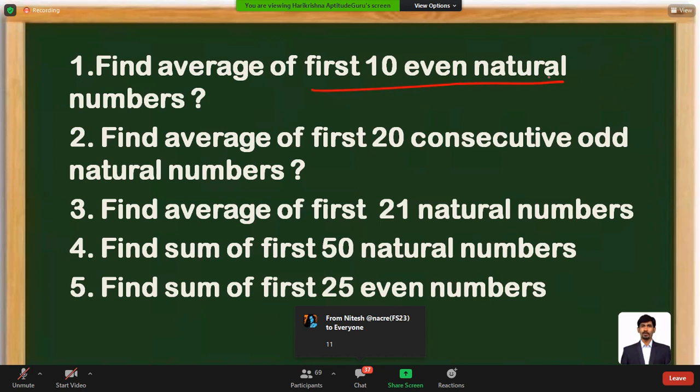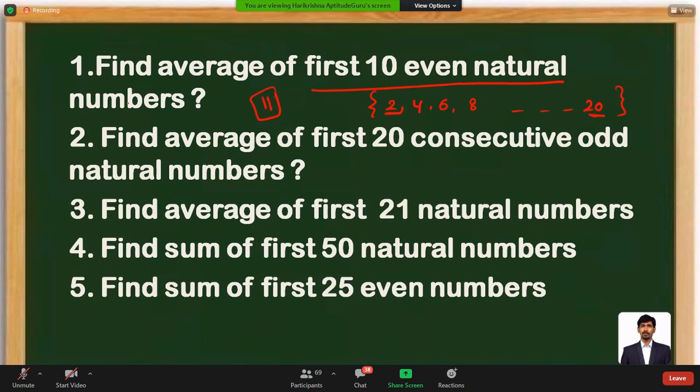So first 10 even natural numbers average they are asking. The first even number is 2, second one is 4. Similarly, third one is 6, fourth one is 8. It's simply getting double. 10th one will be double of 10, that is 20. So average is given as first plus last term by 2. So directly 2 plus 20, that is nothing but 22 by 2. Mark your answer as 11.